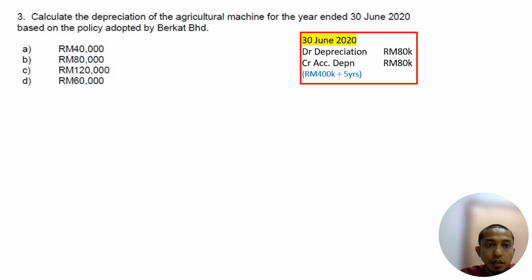Calculate the depreciation of the agricultural machine by the end of 30th June 2020 based on the policy adopted by Berkat. So the policy adopted is write-off against asset method, right? So for write-off against asset method, we calculated already 400,000 divided by 5, we get 80,000. So the answer is B, 80,000. Again, the company adopted write-off against asset method. So our asset 600,000, we need to deduct the grant 200,000. So we have 400,000, the cost of the asset. We calculate depreciation by dividing by estimated useful life, 5 years. So we get 80,000 per year.